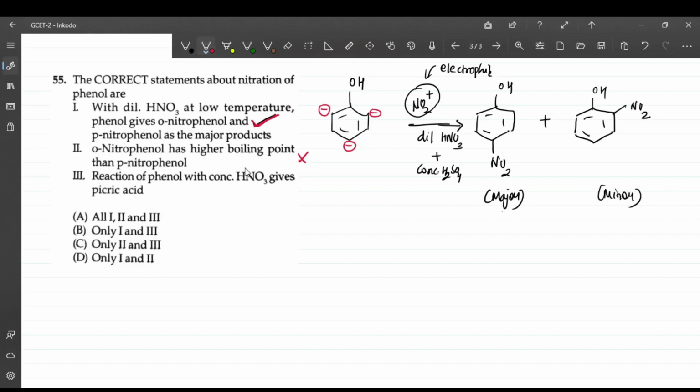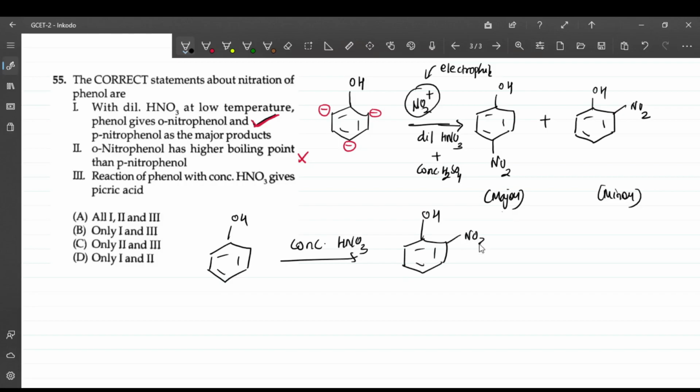This is correct. Reaction of phenol with concentrated HNO3. If you do the reaction of phenol with concentrated HNO3, what you get is a compound this way, 2,4,6-trinitrophenol, right? This is called picric acid. So this statement is also correct, right? So the answer is 1 and 3. Option B is correct.